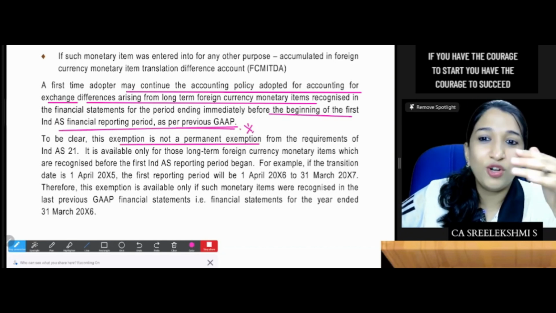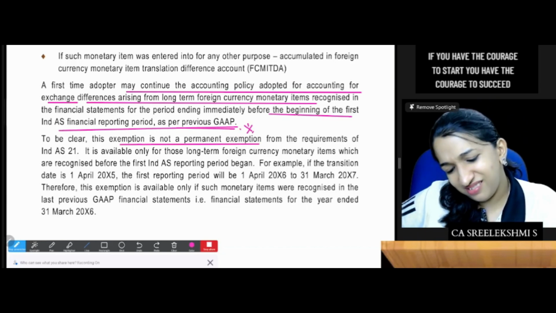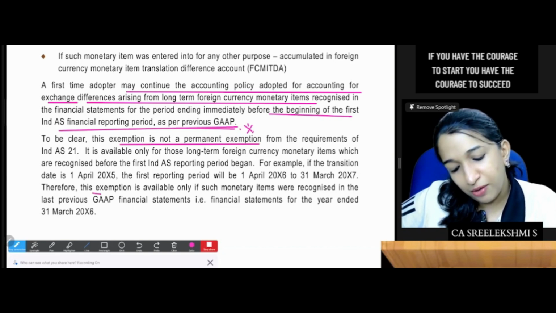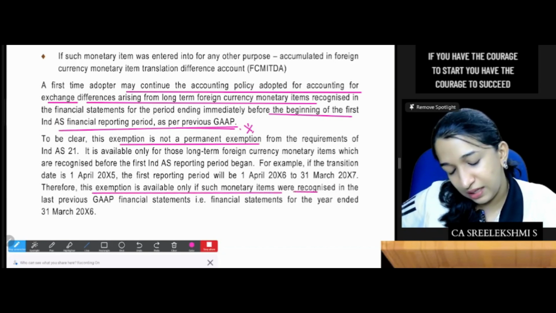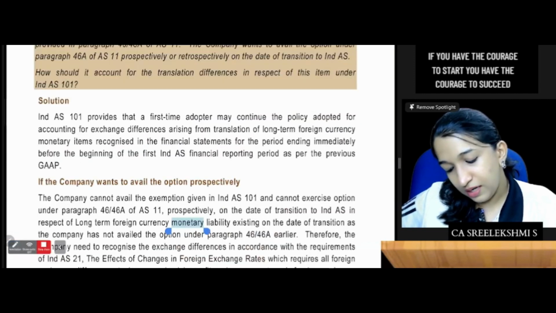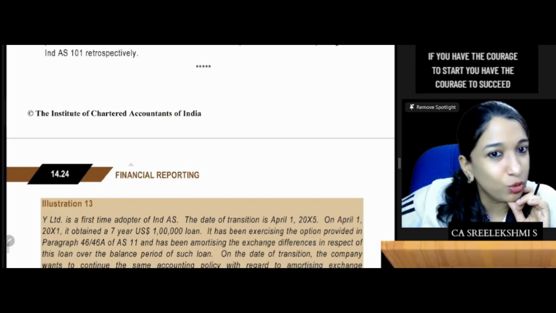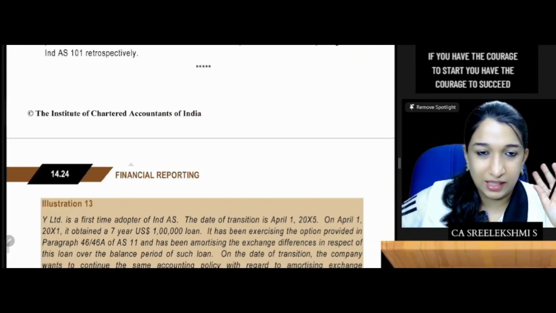The example given here says the exemption is available only if such monetary items were recognized as per the previous GAAP before the transition date. Or else, you can set it to 0 and start applying the new practice prospectively.